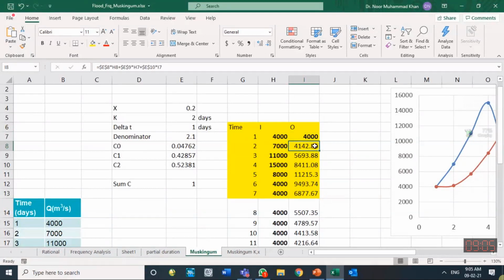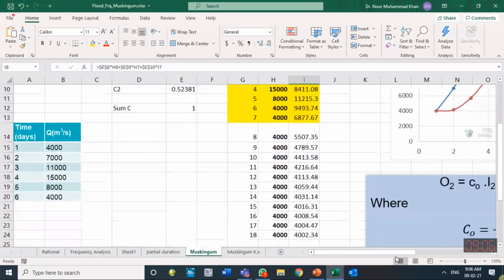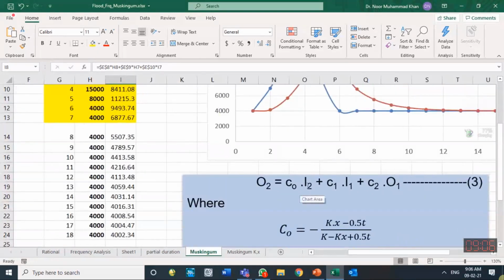O2 is equal to C0 times I2 plus C1 times I1 plus C2 times O1. I2, I1, O1.